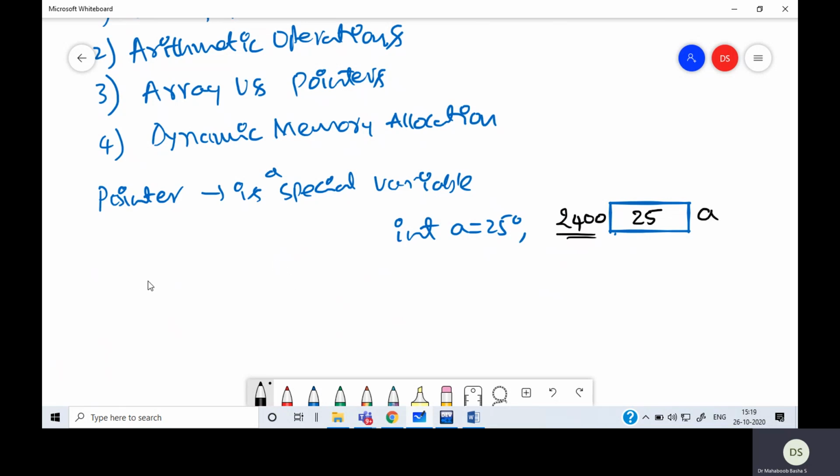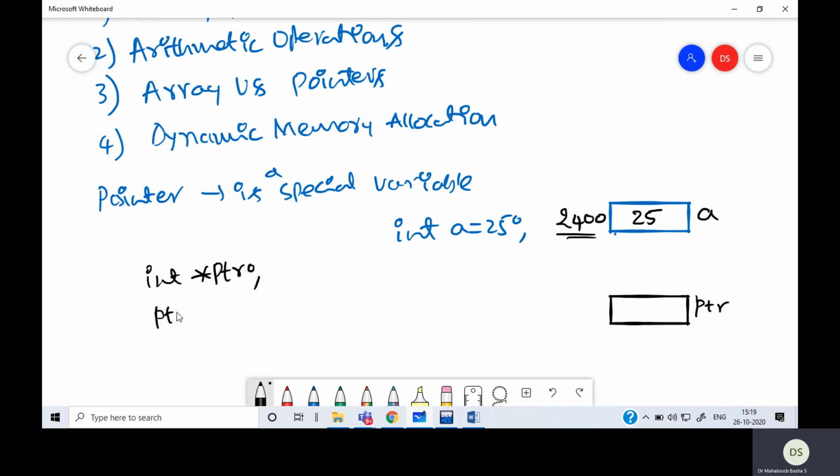Because it's a special variable, its declaration should also be done in a special way, by adding an asterisk. So I have pointer ptr. When I declare a pointer ptr, because it's also a variable like other variables, it will get a memory area. The name is given as ptr.